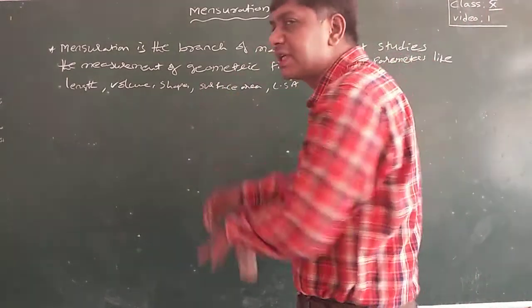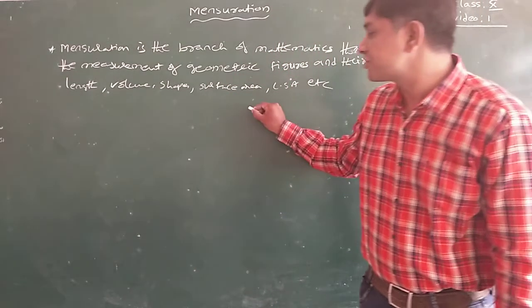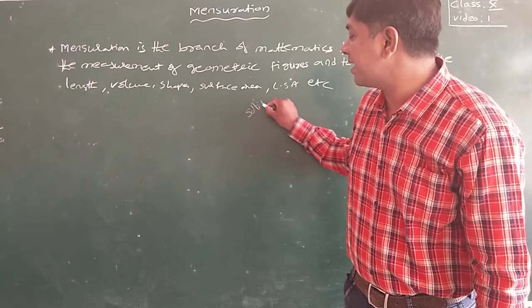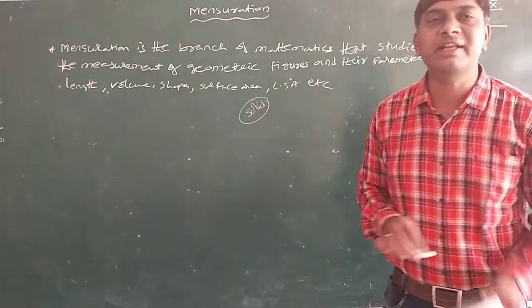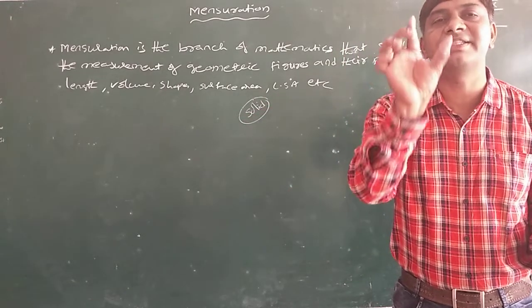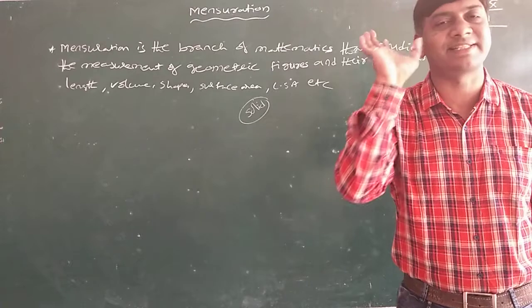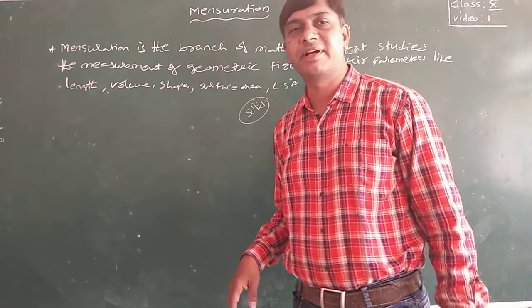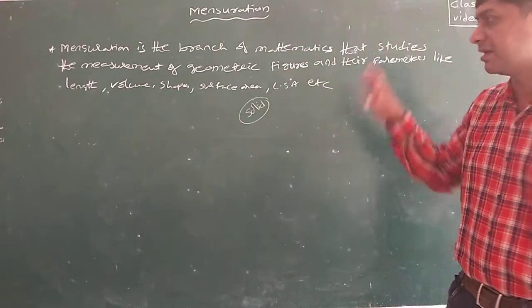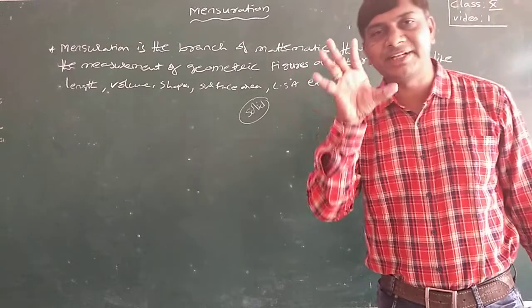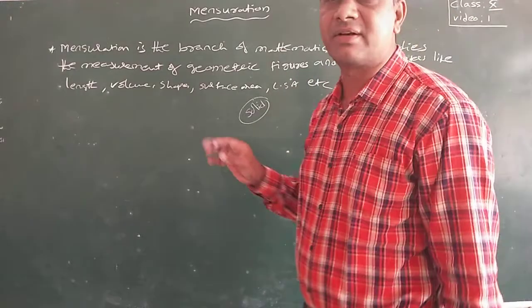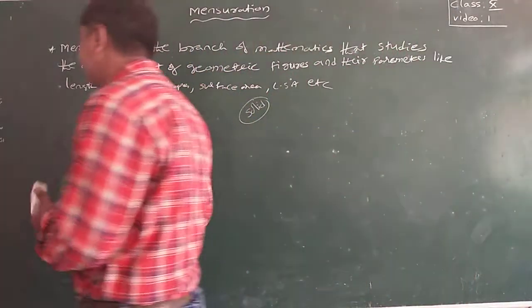These all come under solid figures. What is a solid figure? A solid figure is an object which has a definite shape and size. Solid is nothing but the object which has a definite shape and size.